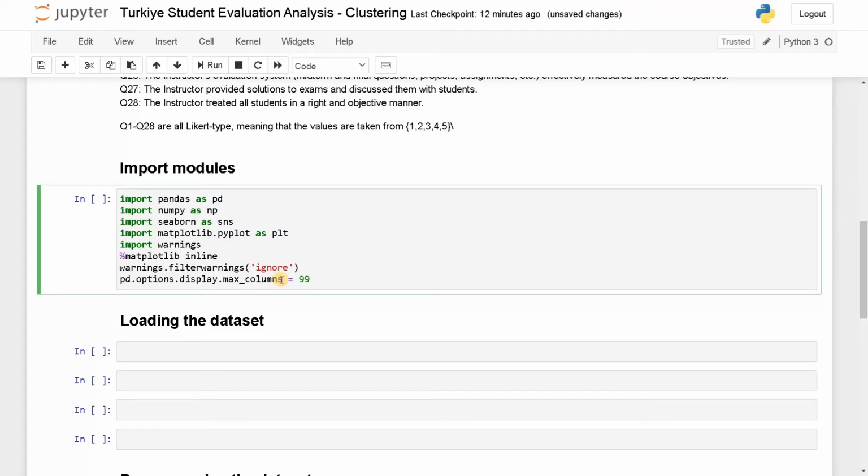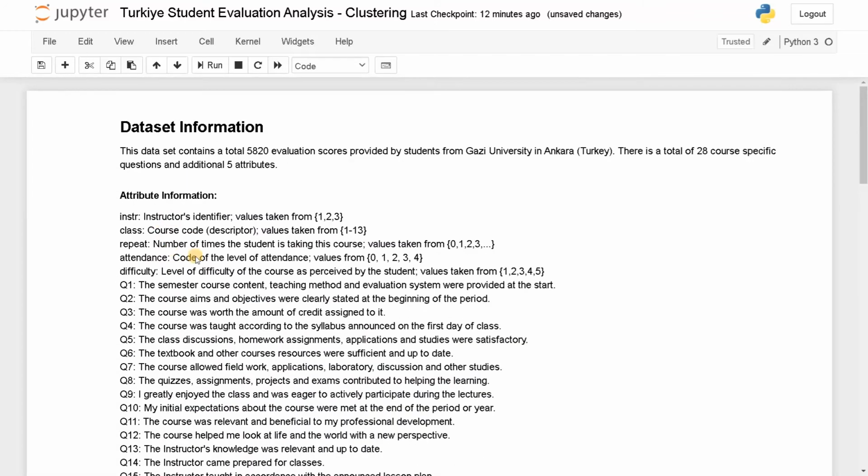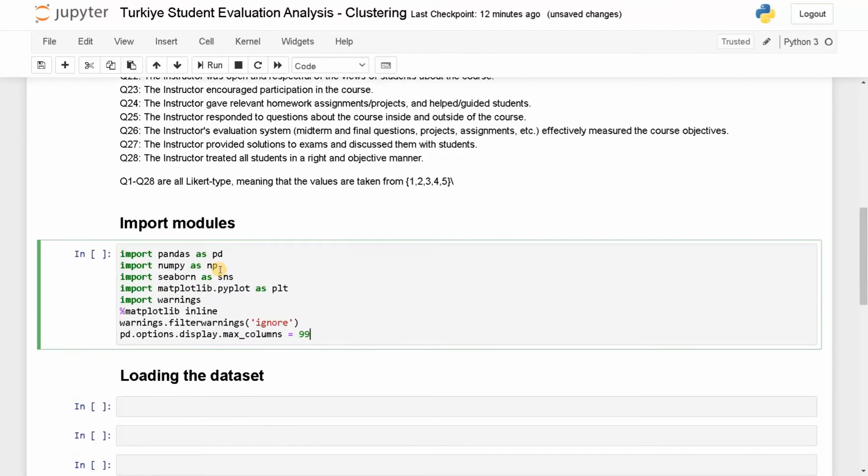I'm using this line because we have so many input attributes. We need to see those values. If you don't specify this line, it will just ignore some of the data values in the data set. So we can see all the values in the data set. If you have more than 99 attributes, you just need to increase the number. Let's run this. Okay, there are no warnings here.